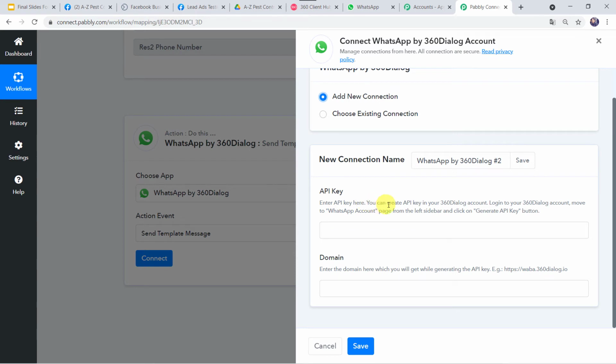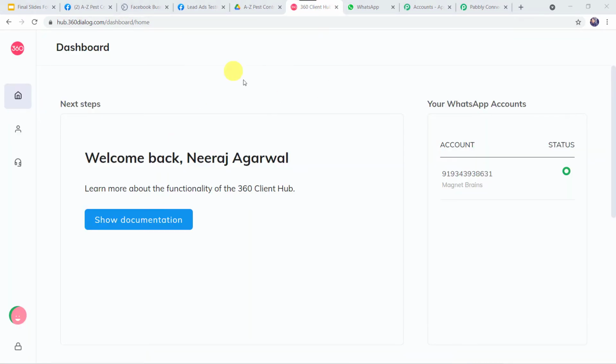Enter API key here. You can create API key in your 360 Dialog account. Log into your 360 Dialog account. Move to WhatsApp account page from the left sidebar and click on generate API key button. So I'll just take you to my 360 Dialog account. So this is the dashboard of 360 Dialog account.